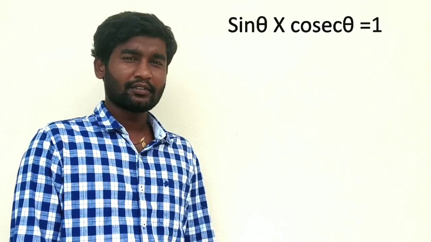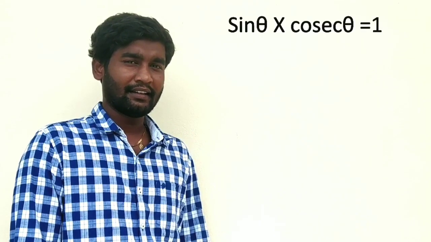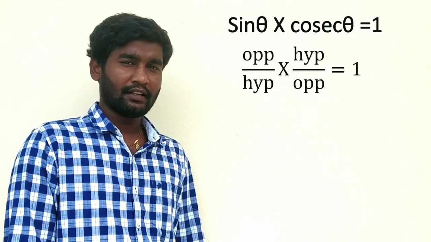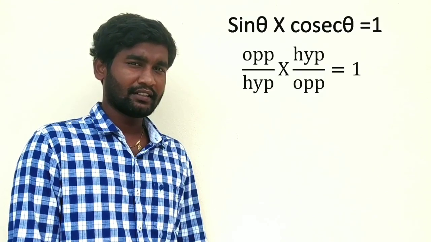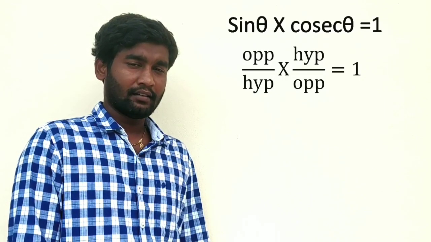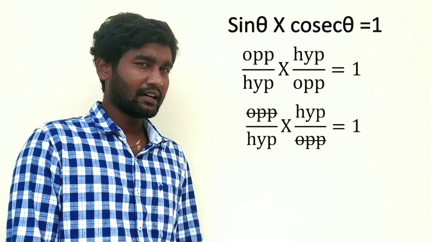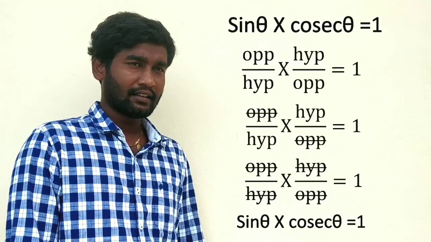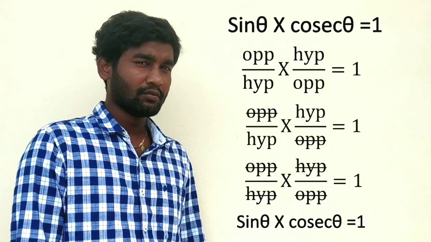Sin theta into cosec theta is equals to 1. Sin theta is equals to opposite to theta by hypotenuse. Cosec theta equals to hypotenuse by opposite to theta. Opposite gets cancelled. Hypotenuse gets cancelled. We will get sin theta into cosec theta is equals to 1.